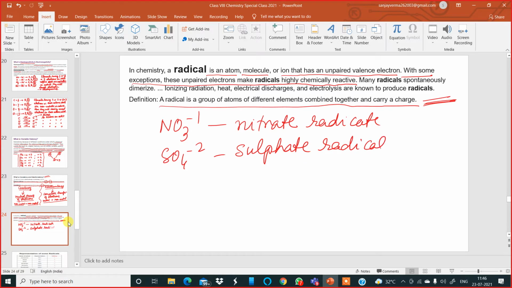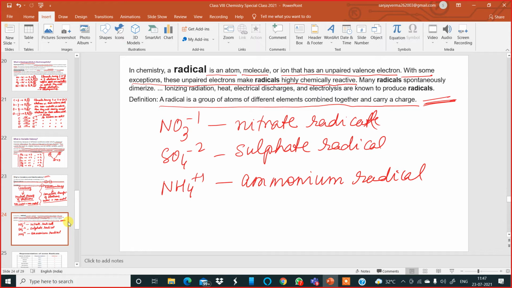Then some more examples: NH4 plus 1, the ammonium radical. Like this I can write down plenty of other examples also, but I think the idea is clear.